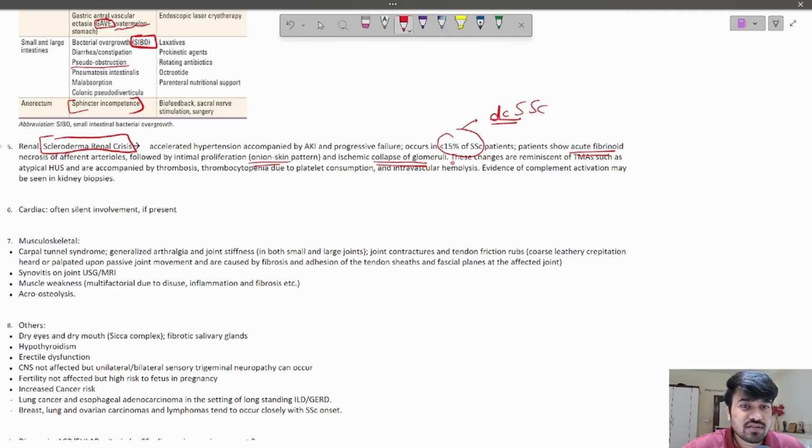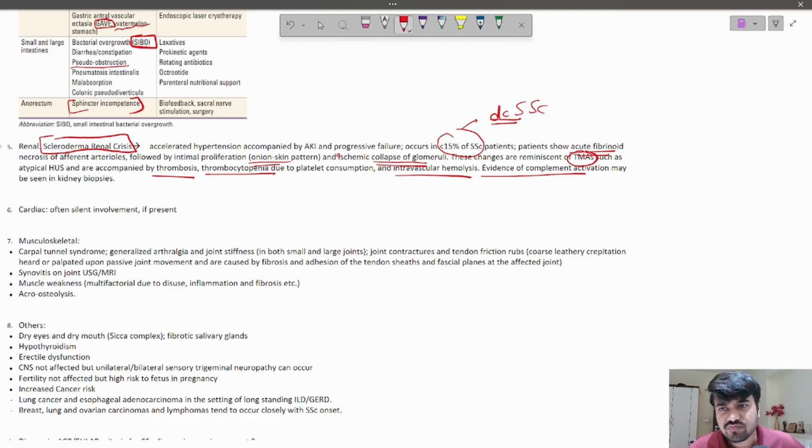These changes, where else can we see these changes? These changes we also see in thrombotic microangiopathy like HUS and TTP, right? So the same picture is seen here as well, and just like TMAs like HUS and TTP are accompanied by thrombosis, thrombocytopenia, and hemolytic anemia, here also you will see thrombosis, thrombocytopenia, and intravascular hemolysis, and there might be evidence of complement activation in the kidney biopsies.